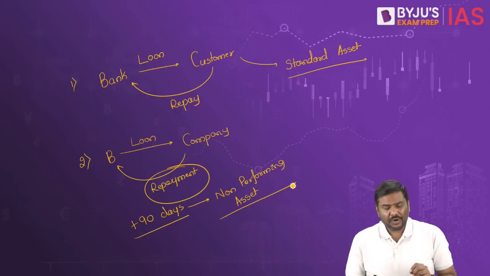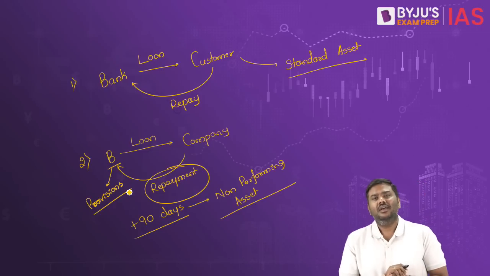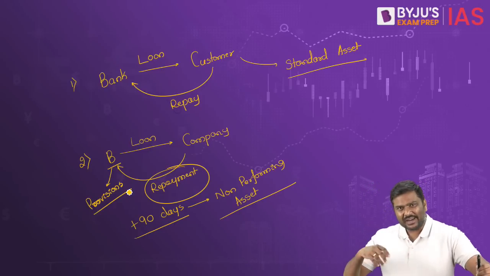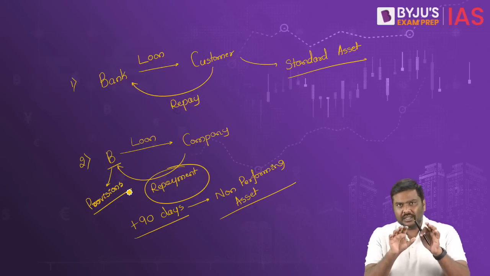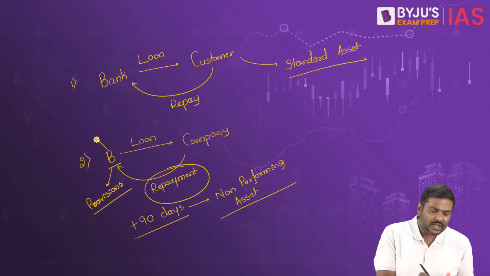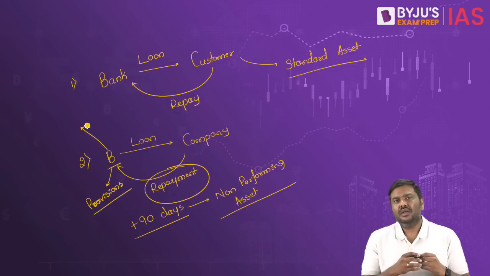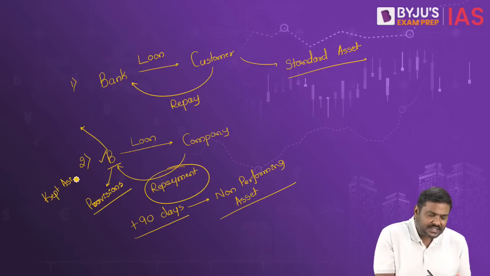And second very important point in this context itself, the bank will have to make more provisions in order to absorb the losses that it might incur in the coming days. The first point is very clear. The bank, in order to make a recovery, can take action against a company. But the second point is that the bank has to make certain provisions. What do you mean by provisions here? The bank would have collected a certain amount of money, let's say capital. Part of this money has to be kept aside by the bank, and this money that is kept aside is called a provision.